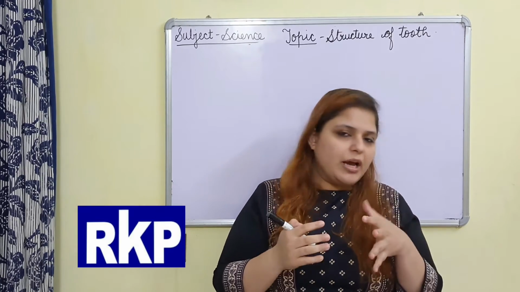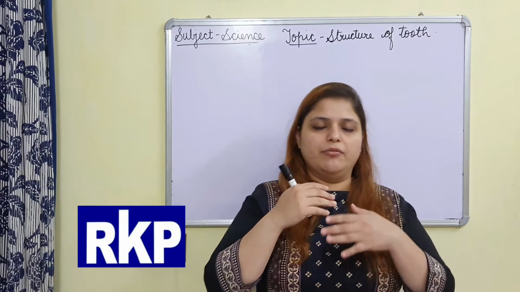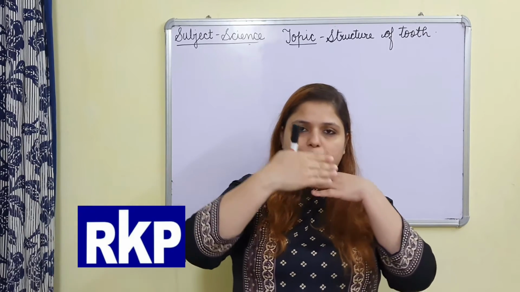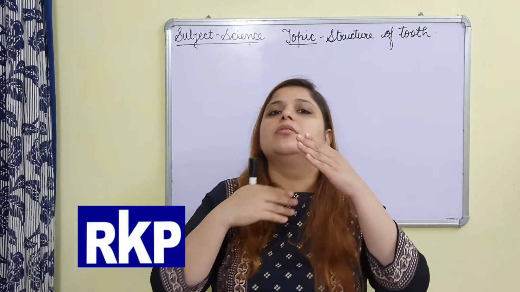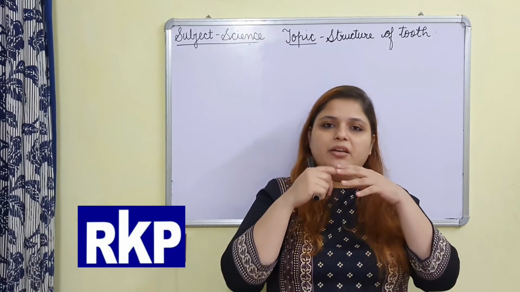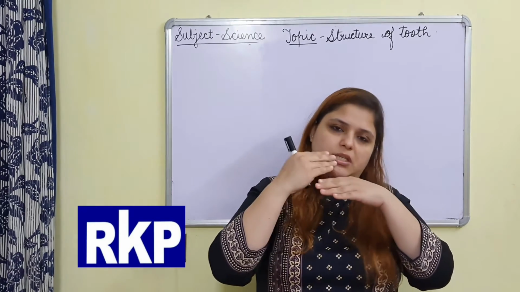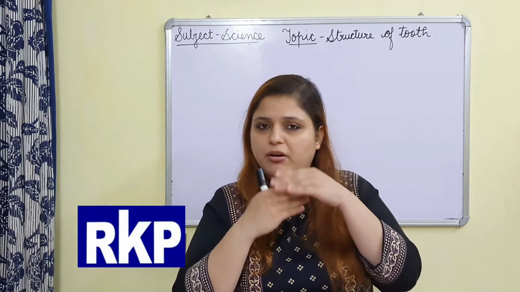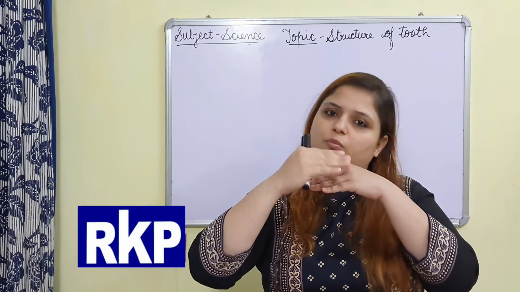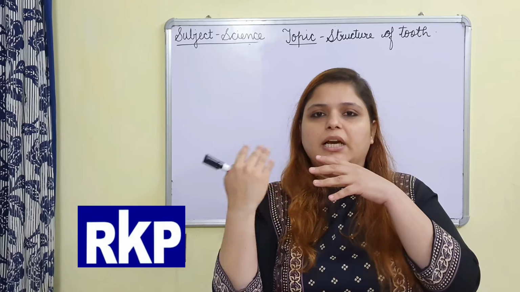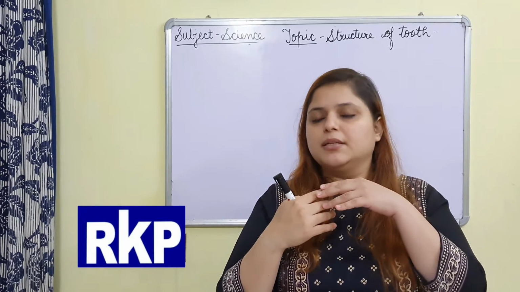If you have eaten it, then you must have observed when we eat, the outermost layer is of chocolate, and when we remove the outermost layer, the layer of milk comes, right?